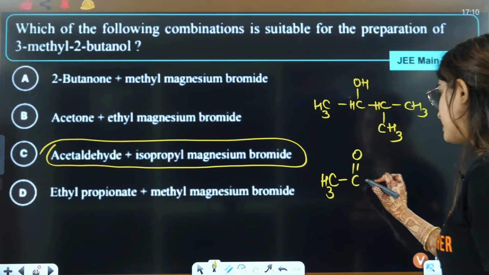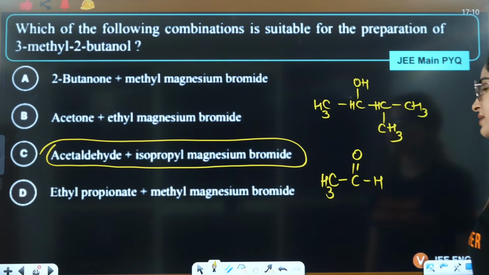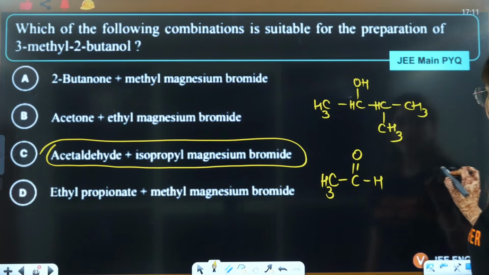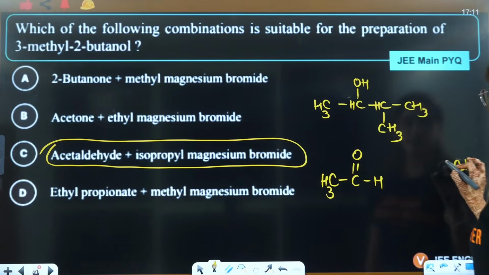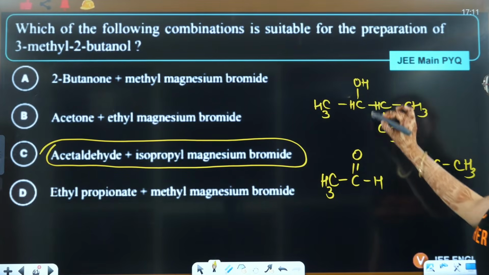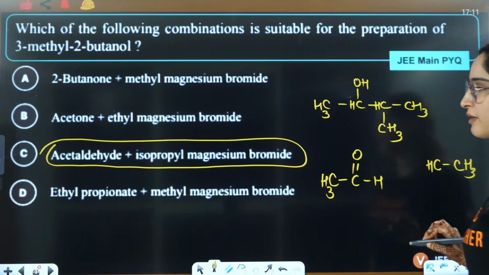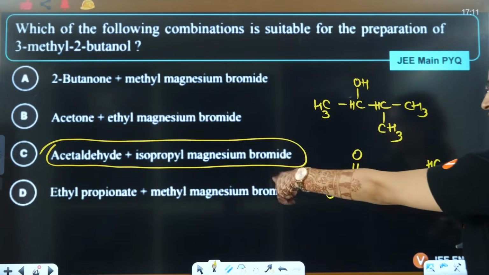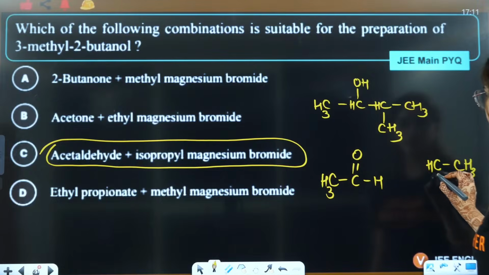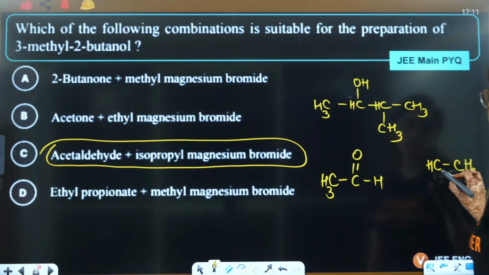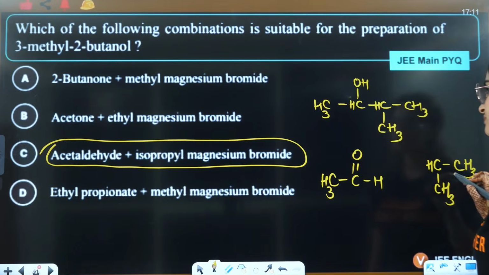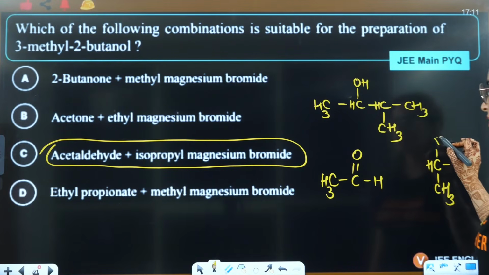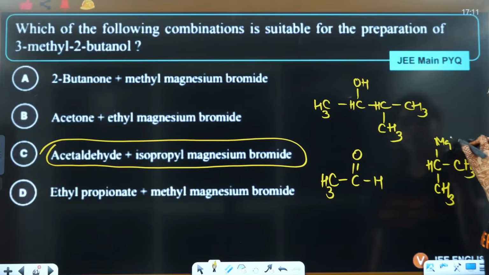C double bond O, this is acetic acid, this is acetic aldehyde. Here if you have isopropyl, that gave me the hint that isopropyl can be used. So that's why I firstly saw whether there is any isopropyl. Yes. With acid aldehyde definitely it will give this one, right? So CH3, this is C, this is CH3, bromide means this is magnesium bromide, means MgX.